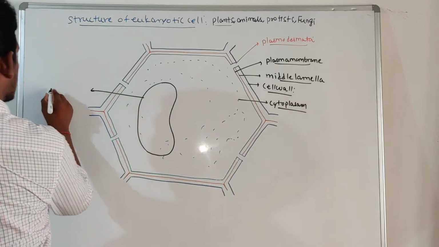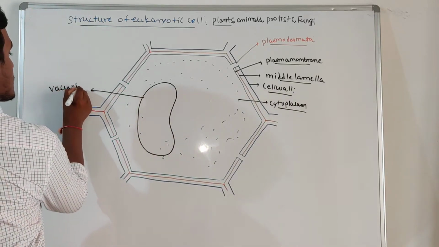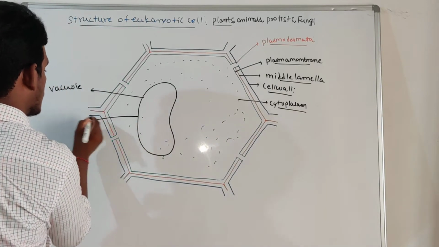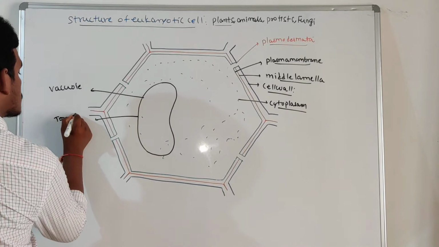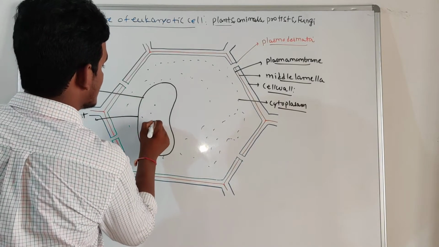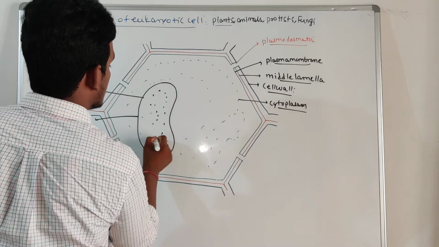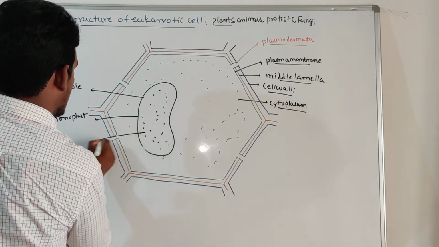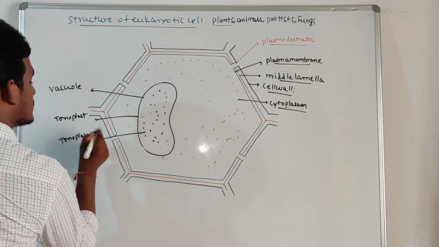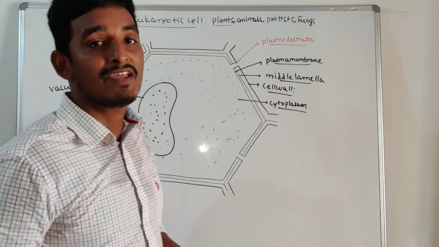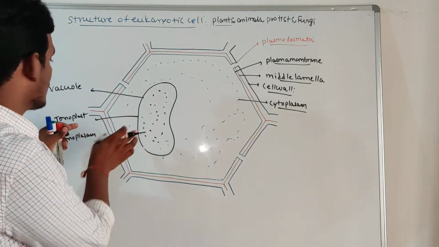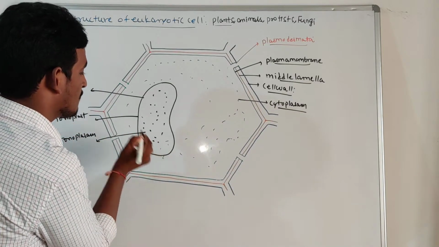This is the vacuole, and its membrane is called the tonoplast. Inside the vacuole there is a sap, called the tonoplasm. In this sap there are various excretory products, along with water and some enzymes; all these contents are found in this vacuole.